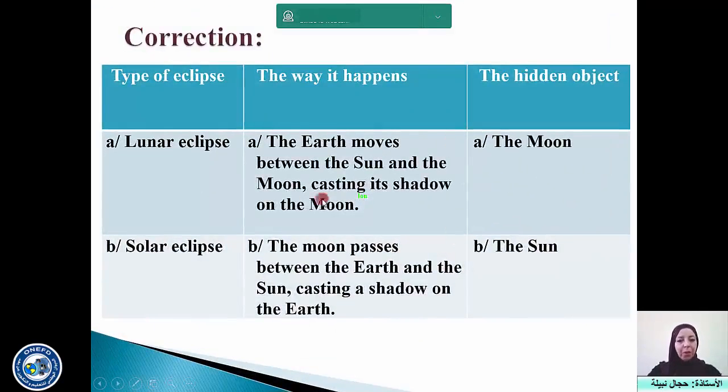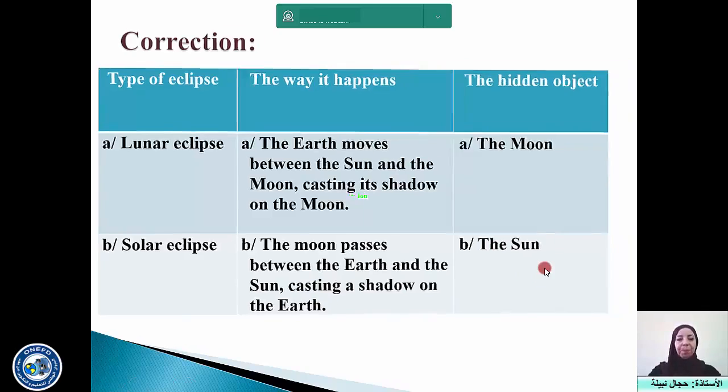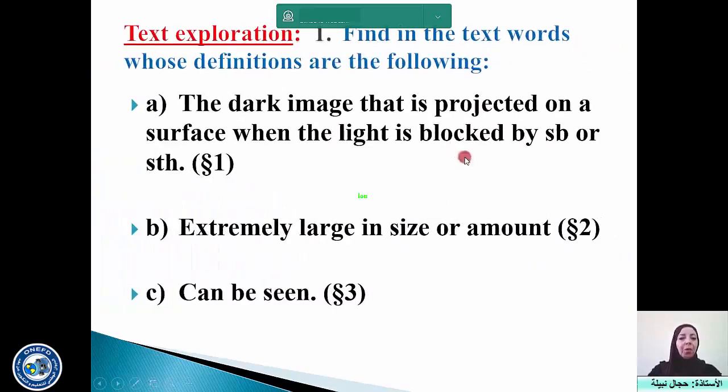Let's see whether your answers are correct. For the lunar eclipse, the Earth moves between the Sun and the Moon, casting its shadow on the Moon, and the hidden object is the Moon. Whereas in the solar eclipse, the Moon passes between the Earth and the Sun and casts its shadow on the Earth, so the hidden object in this case is the Sun. So we have finished with the comprehension questions.